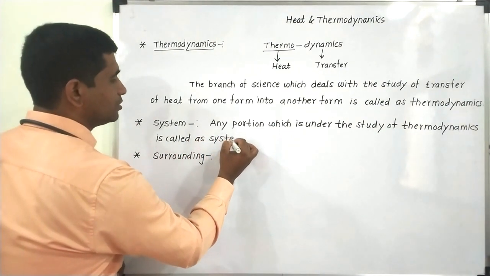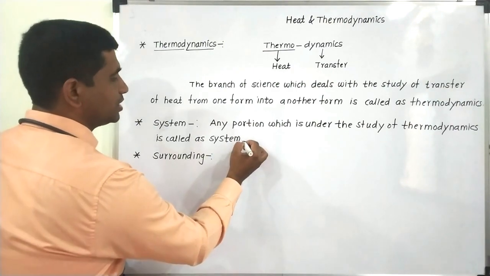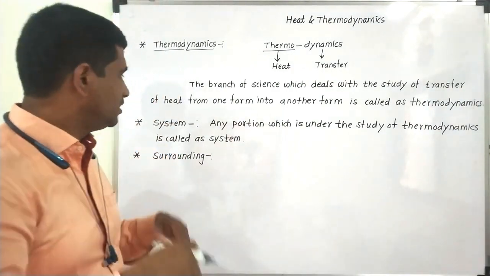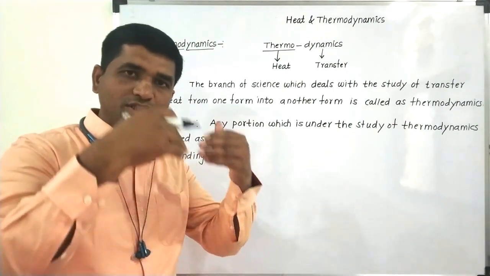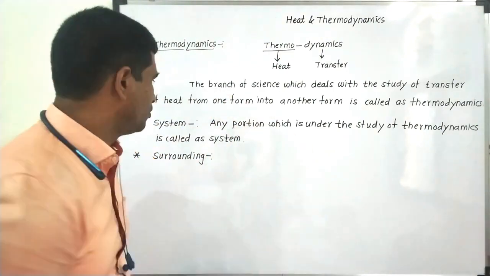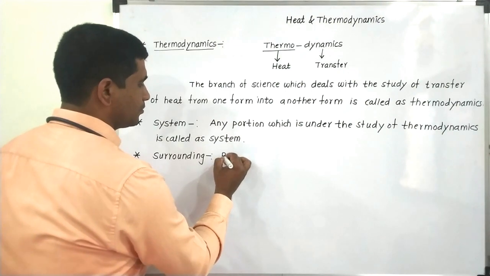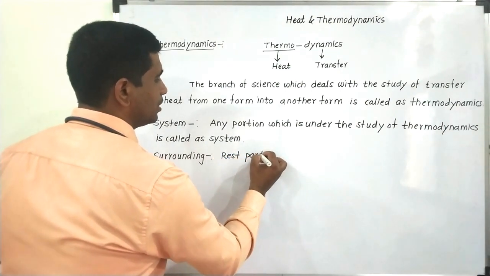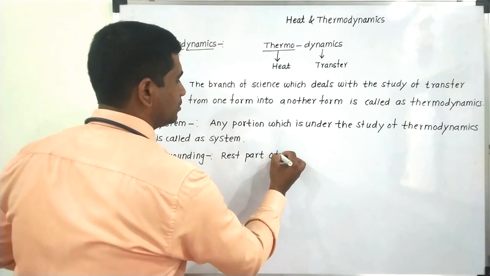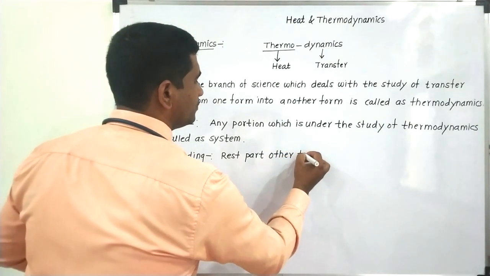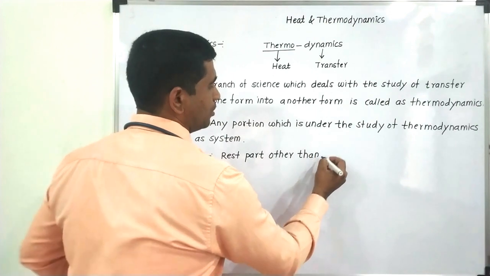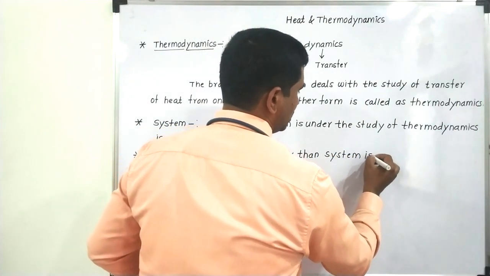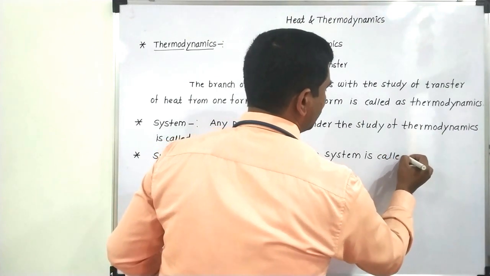Any part of the universe which is under a study of thermodynamics is called a system. And the part which is beyond the system is called the surrounding. The rest of the part other than the system is called the surrounding.